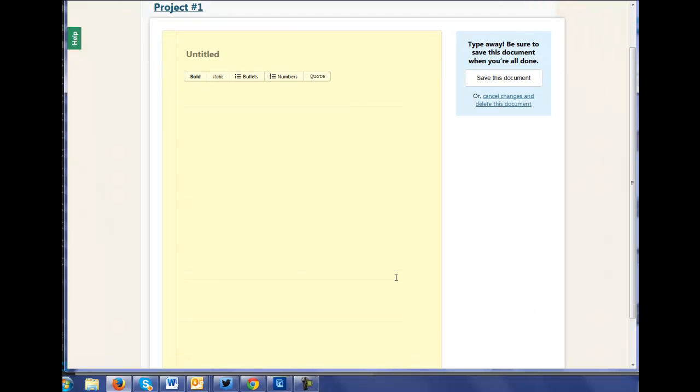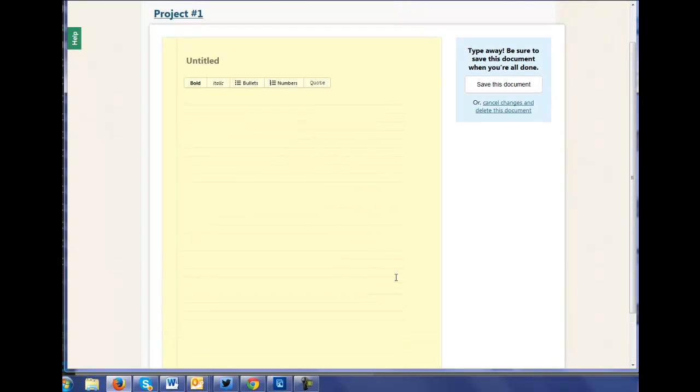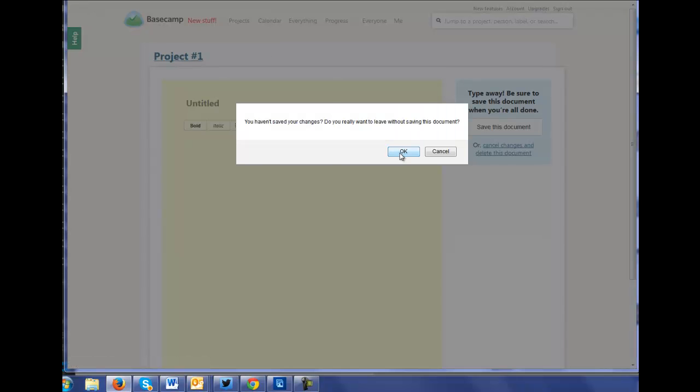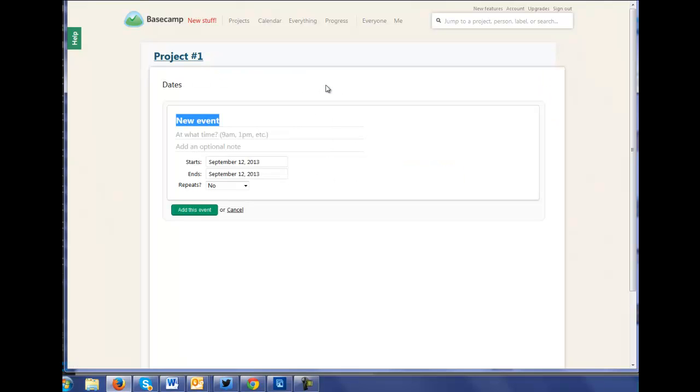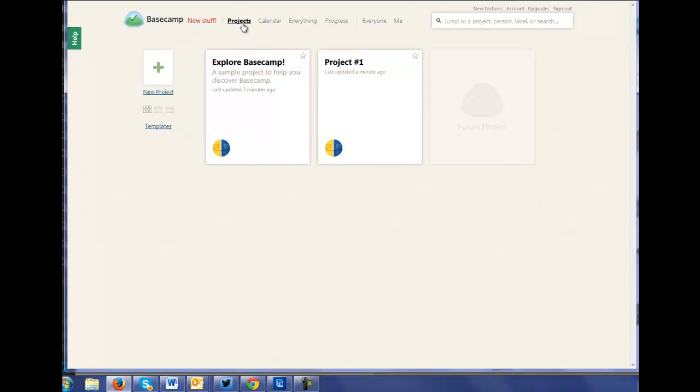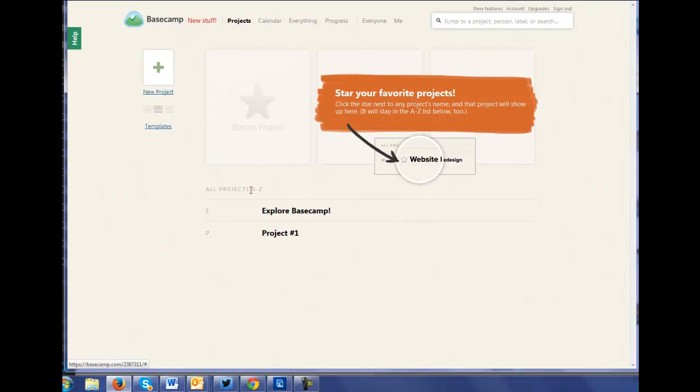Can also type little notes on a yellow lined sheet. Oh, and the dates, that's probably for beginning and end or milestones. So I can look at projects and they use cards, or you can change the way it's displayed if you prefer an A to Z list.